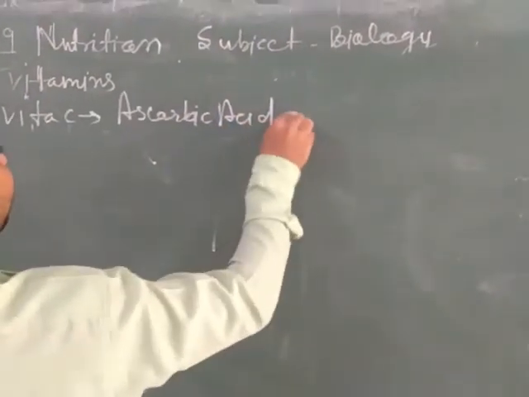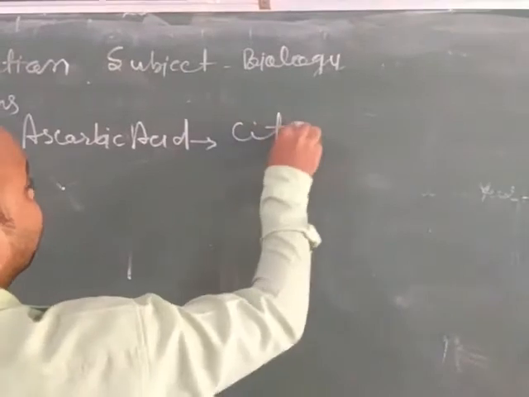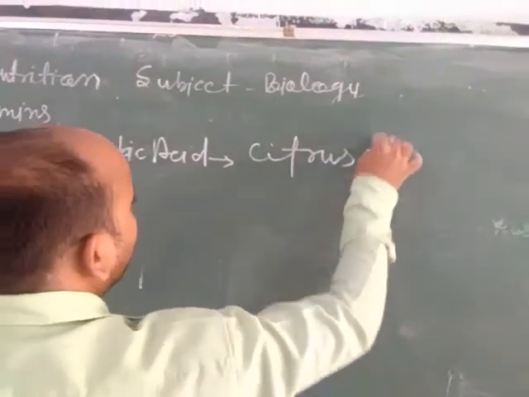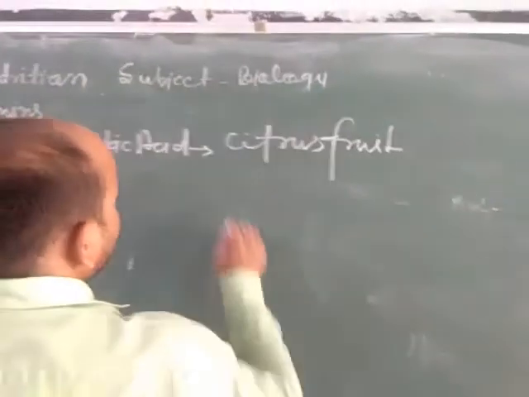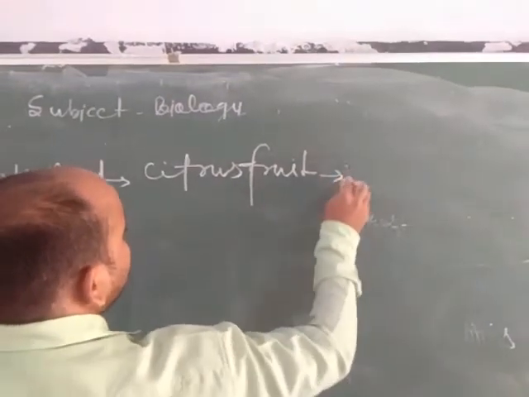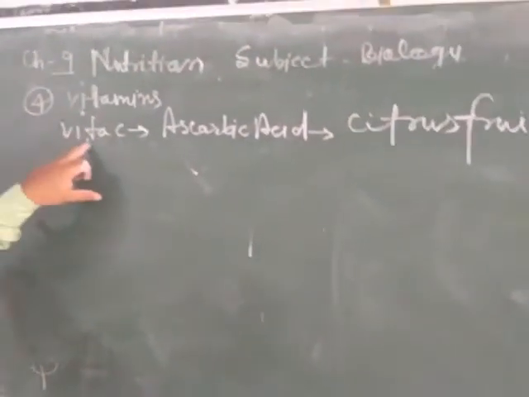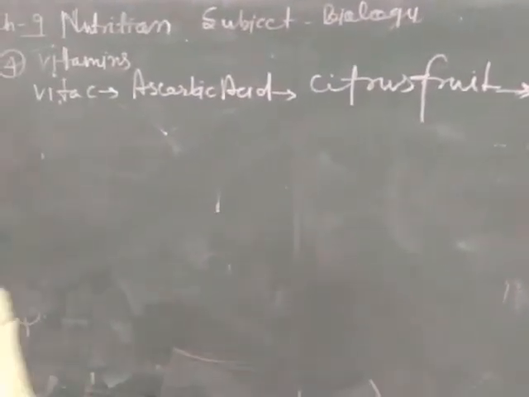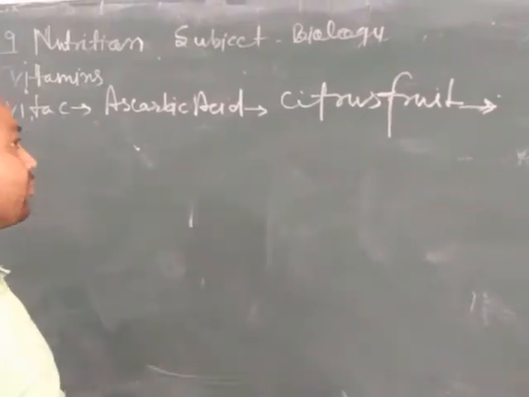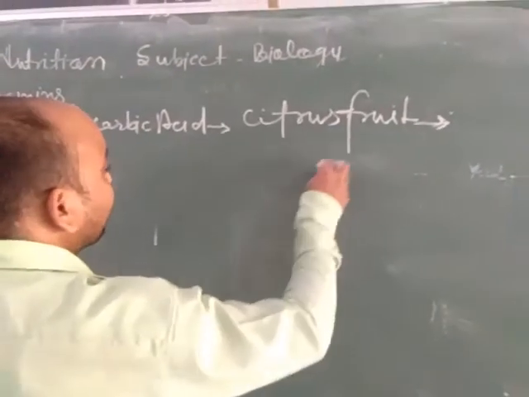Its chief sources are citrus fruits. Citrus fruit means all sour fruits come under this category, like lemon and orange. Due to deficiency of vitamin C, a water soluble vitamin, its scientific name is ascorbic acid. Its chief sources are citrus fruits, meaning lemon and orange.